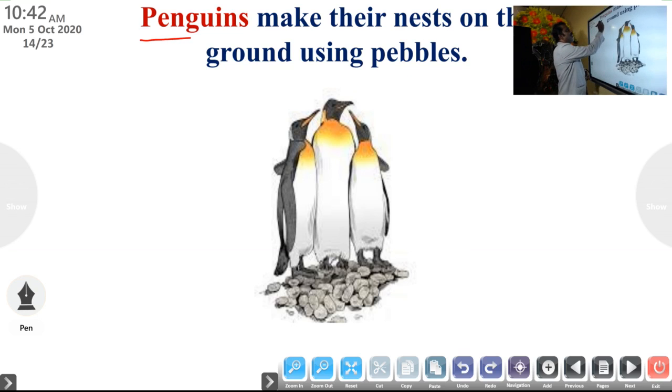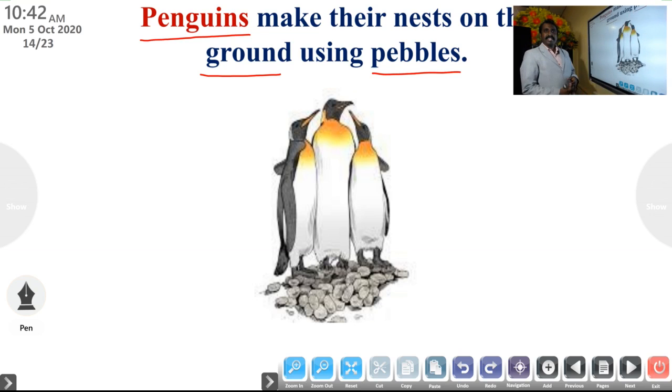Penguins make their nests on the ground using pebbles. Penguins can only live in cold regions, the Arctic or Antarctic region. But they make their nest on the ground using pebbles. Pebbles means small stones.